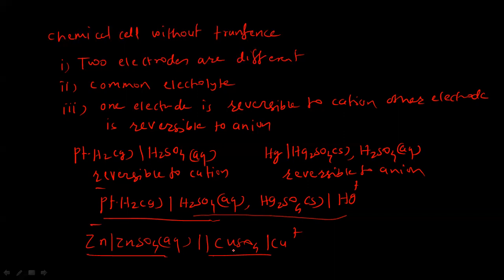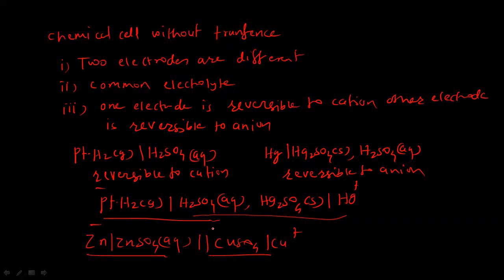There is no common electrolyte, but there is a salt bridge between the two electrolytes. And this salt bridge separates the two electrolytes from each other and minimizes the liquid junction potential. So in this way, we can construct the chemical cell without transference.